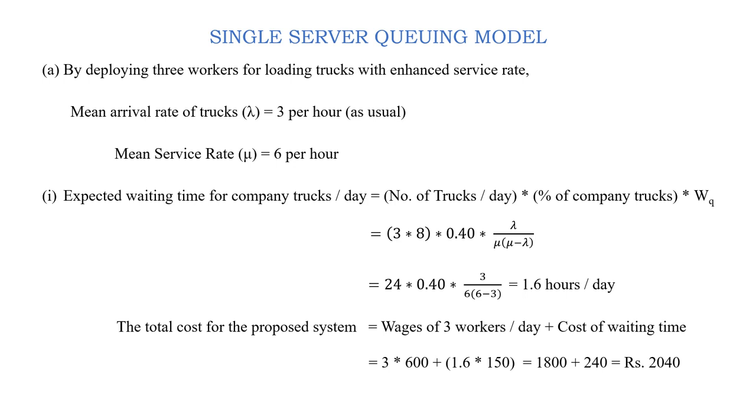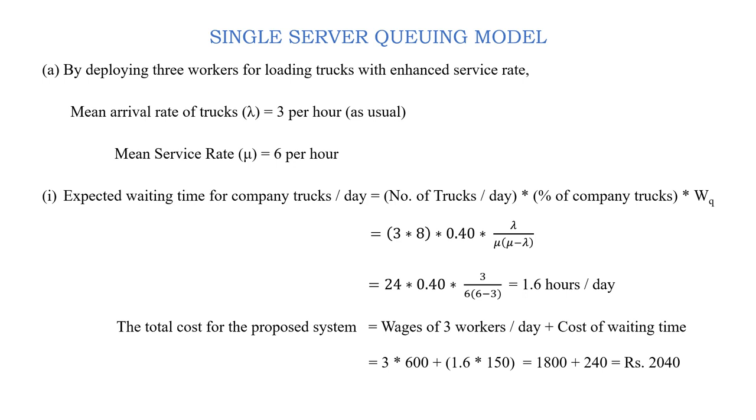Now the total cost for the proposed system with 3 workers is the wages of 3 workers per day plus cost of waiting time. So here the wages for 3 workers is 3 into 600, which is 1800, plus the waiting time cost for the company trucks, which is 1.6 hours multiplied by 150 per hour, which is equal to 240 rupees. So put together it is 2040.